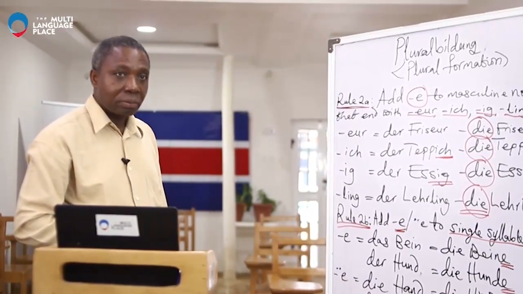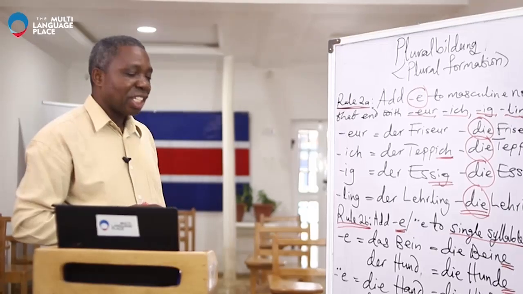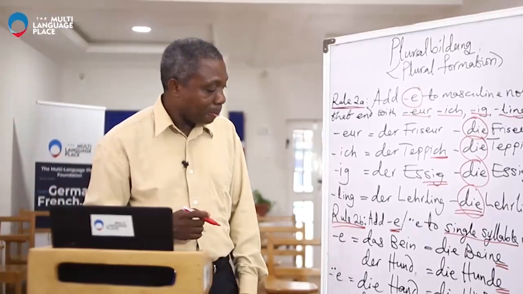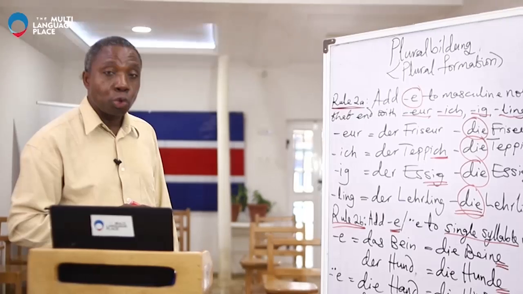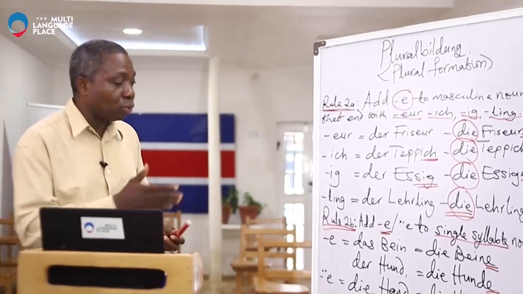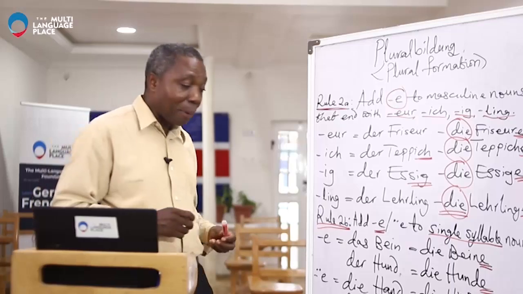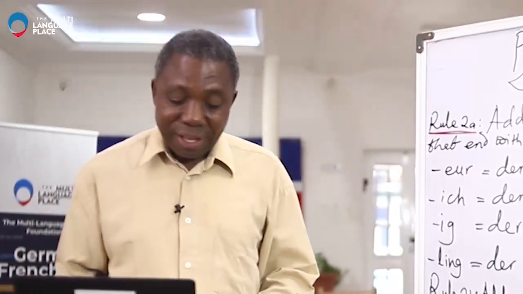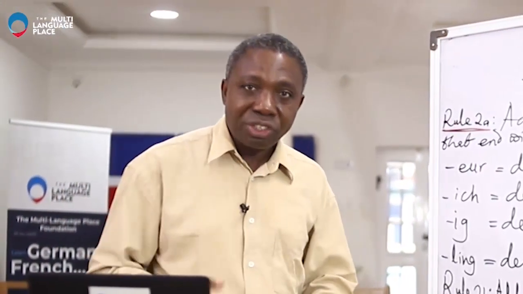Der Schrank, wardrobe. Die Schränke, wardrobes. Okay? So here we see the information about Rule 2 and what we need to follow in forming the plural of the noun.